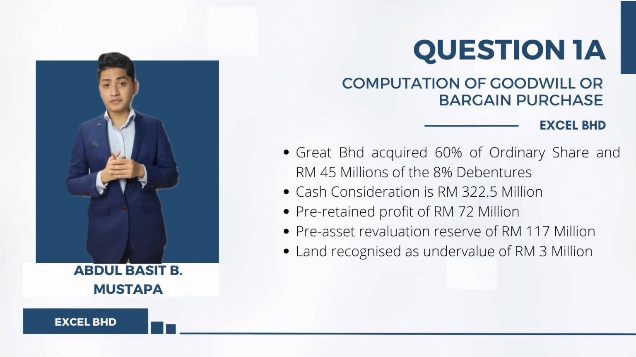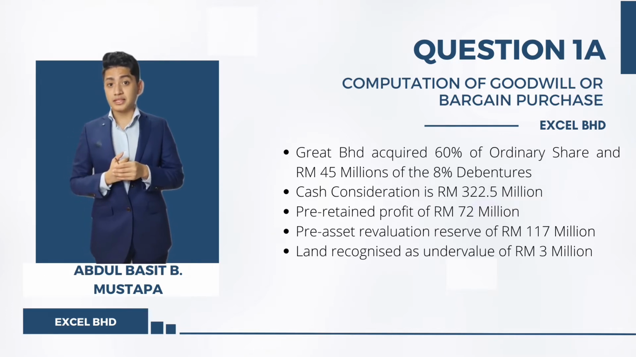First of all, Great Berhad has acquired about 60% of the ordinary share and also 45 million of debentures. Besides that, cash consideration is being recorded at 322.5 million, pre-return profit is at 72 million, and pre-asset revaluation reserve is at 117 million. Lastly, land has been recognized as undervalue at amount of 3 million.